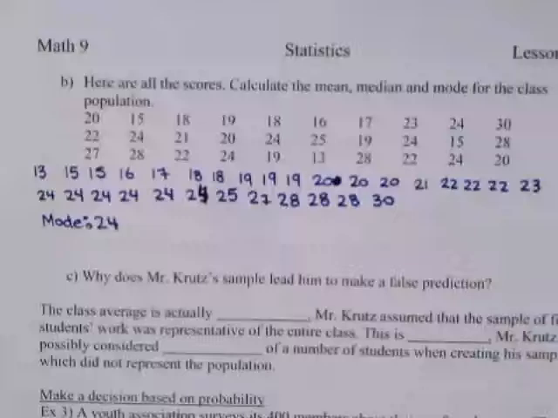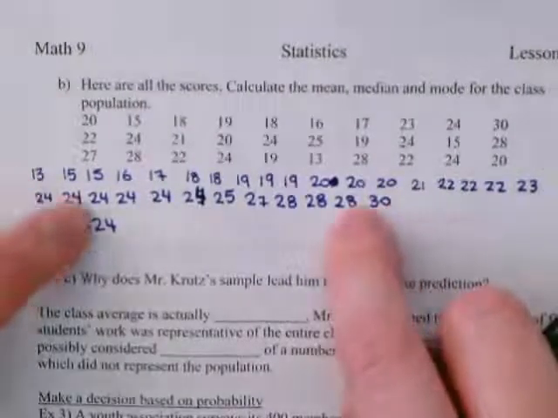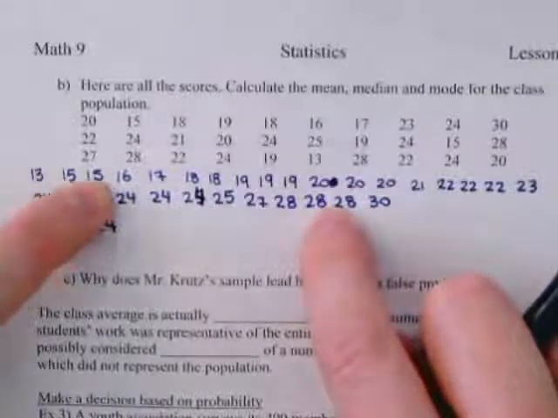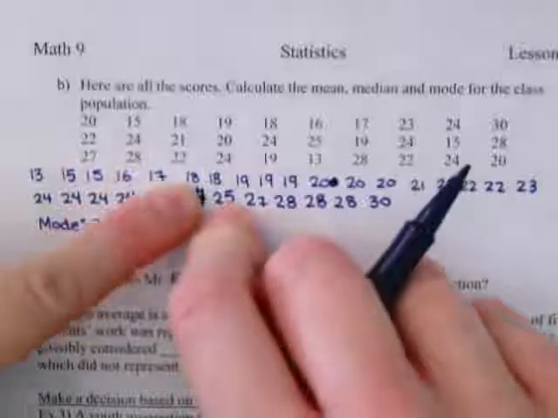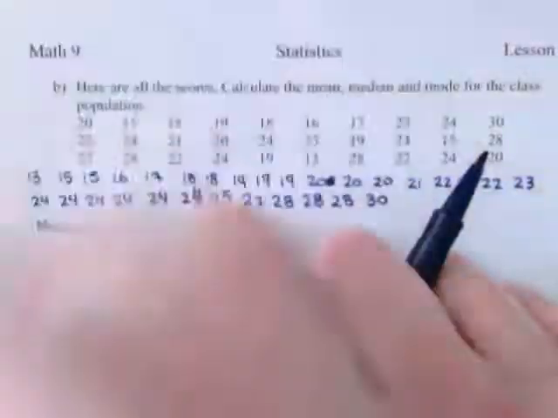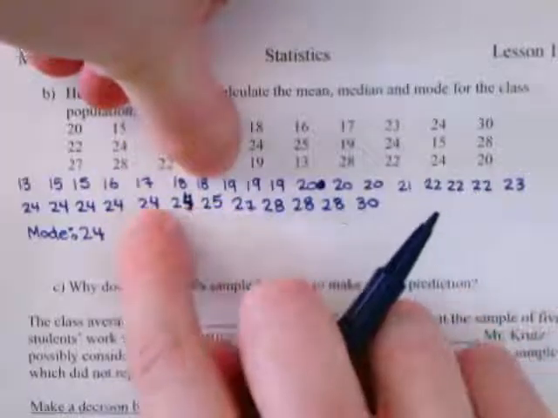Now my median, we have to go at the opposite ends, and we go in 1 for each time. 1, 1. 1, 1. That might be another way. Sorry, I'm around the camera here. 1, 1, 1.